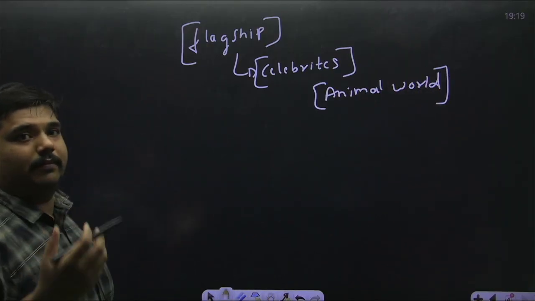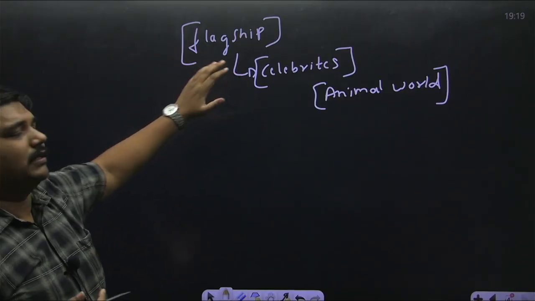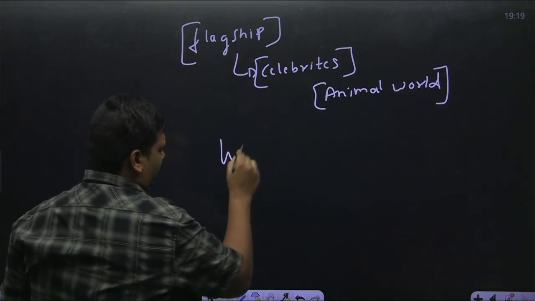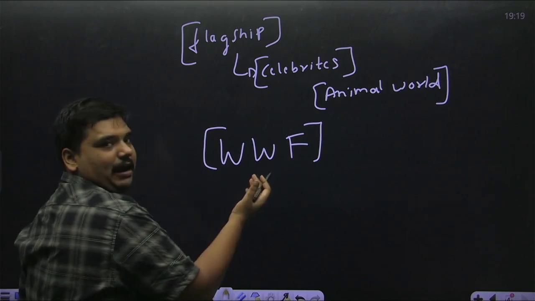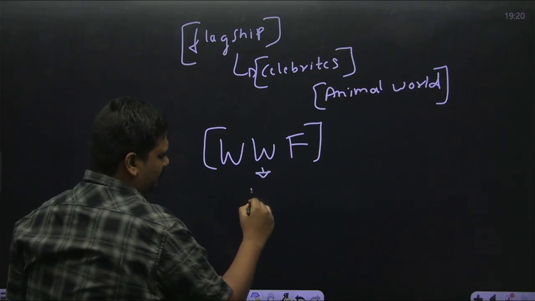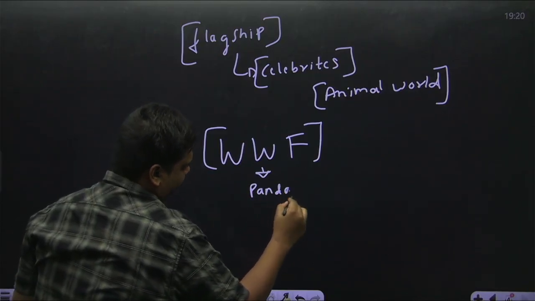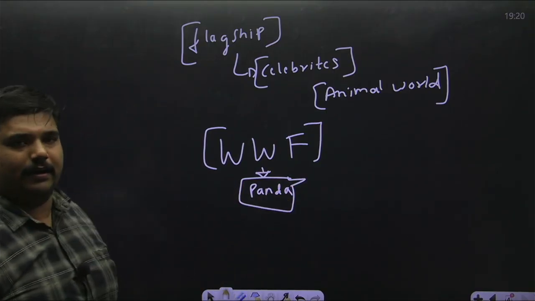Popular beings, we call them celebrities. So these flagship species, the best example is WWF. This is World Wildlife Fund. World Wildlife Fund employs the symbol of panda. Panda is the symbol for WWF.